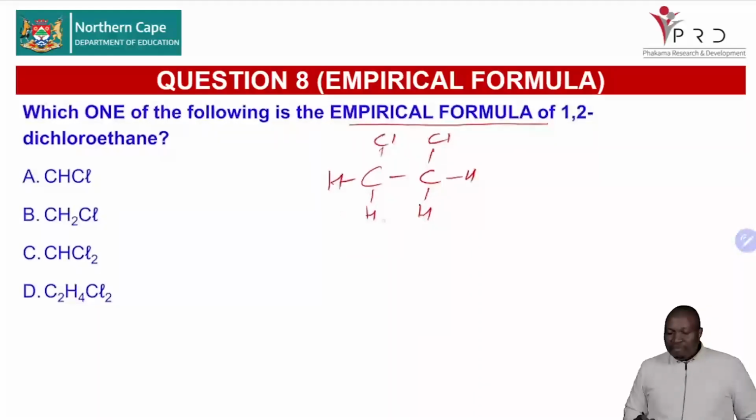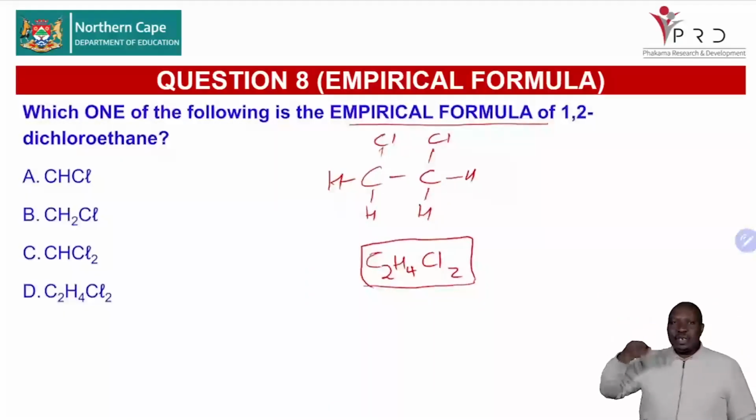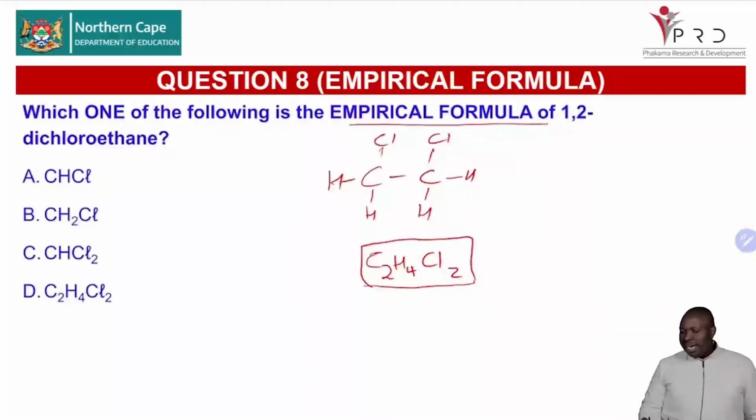From there, when you have that structural formula, you can write the molecular formula, which in this case is C2H4Cl2. And remember, empirical formula is the simplest whole number ratio, which means we ask: is there any other number that we can divide by so that we cannot divide this anymore? If you divide this by 2, you will get CH2Cl.